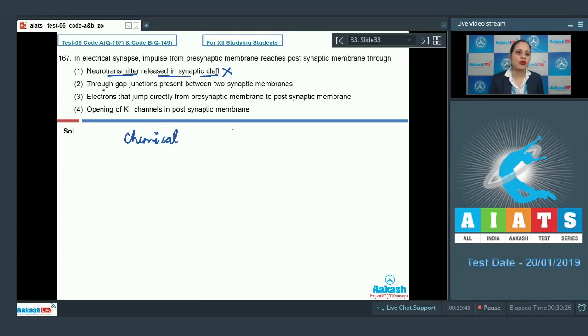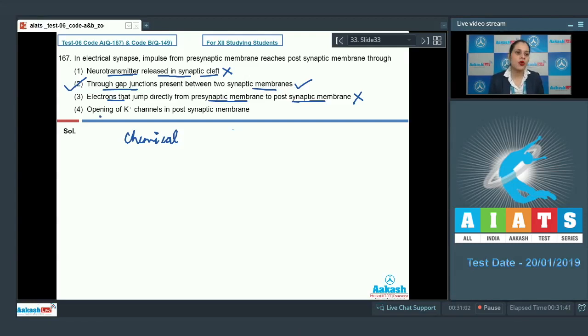The next option given is through gap junctions present between two synaptic membranes, and as it is a correct option, so this is a correct answer to our question because electrical synapse have negligible gap between the presynaptic and postsynaptic membranes. Nerve impulse from presynaptic membrane reaches postsynaptic membrane through gap junctions, and there is no release of neurotransmitter in electrical synapse. The next option given is electrons jump directly from presynaptic membrane to postsynaptic membrane, and this is an incorrect option because they reach from presynaptic to postsynaptic membrane via gap junctions.